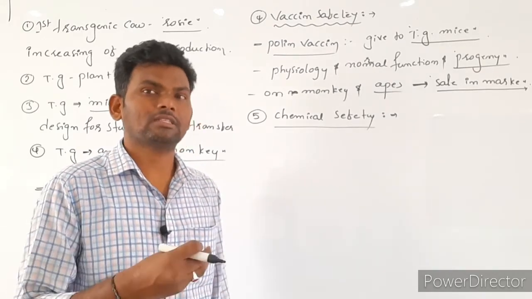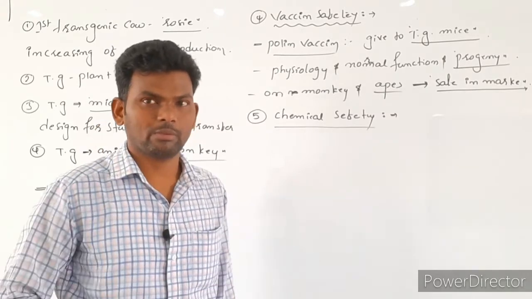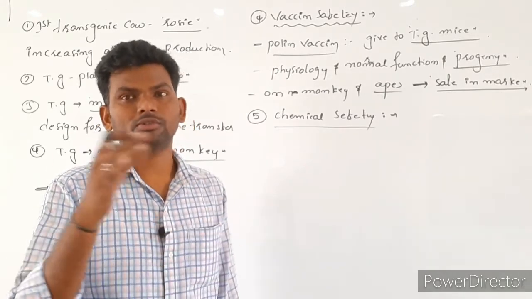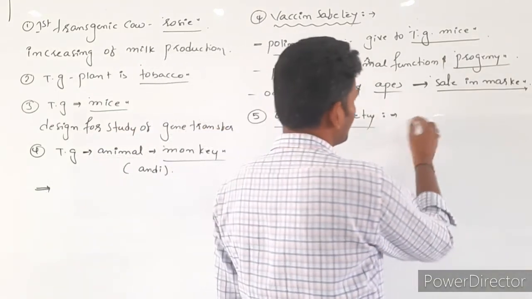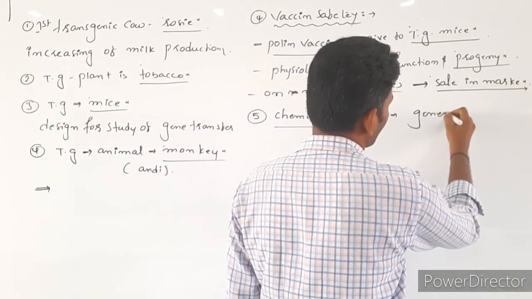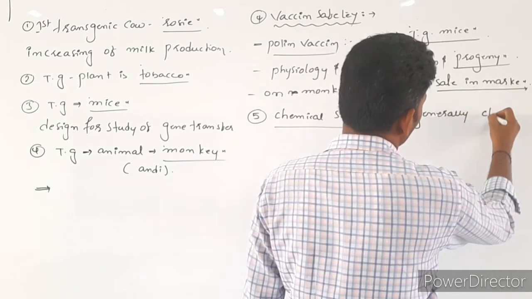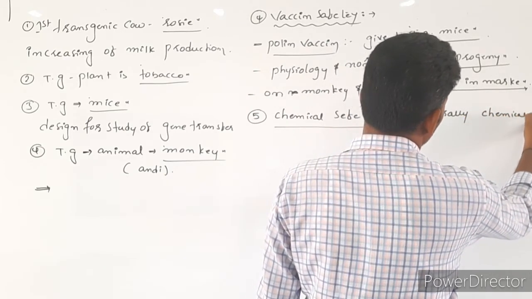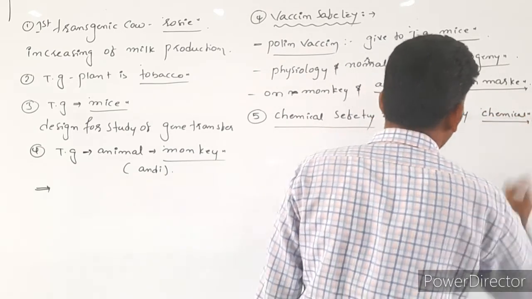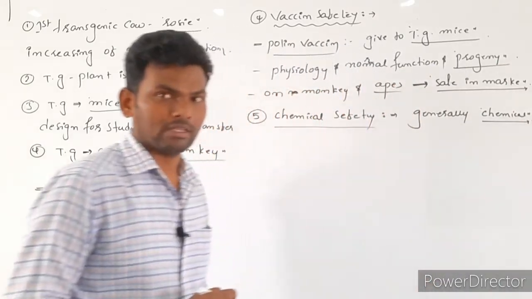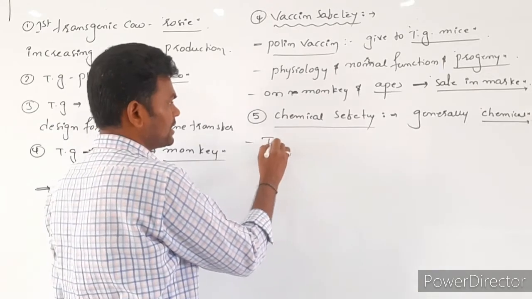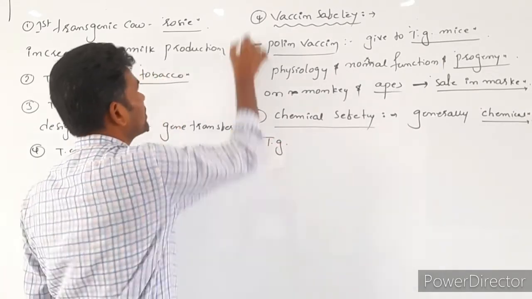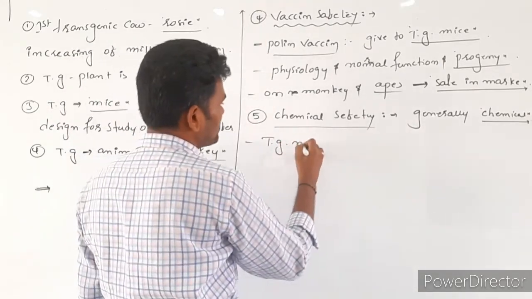For that, these toxic compounds are inserted into mice to study how they affect the mice. Generally, the nature of these chemicals is studied in mice, to see how they affect them. And transgenic mice